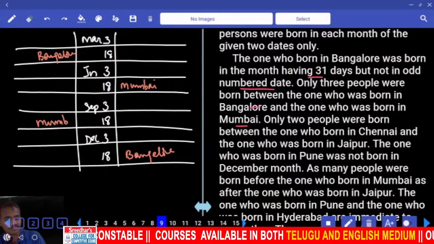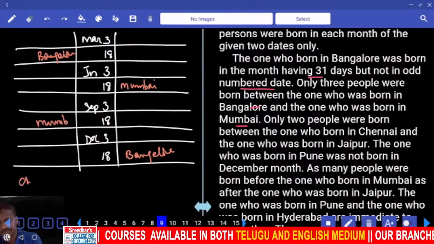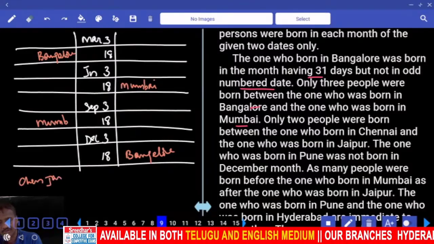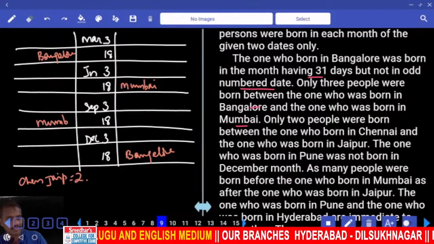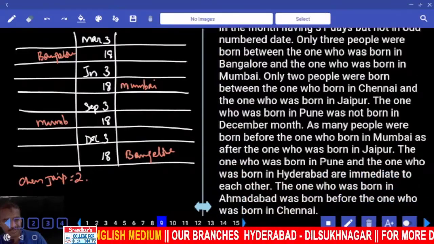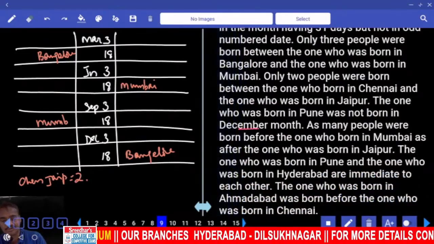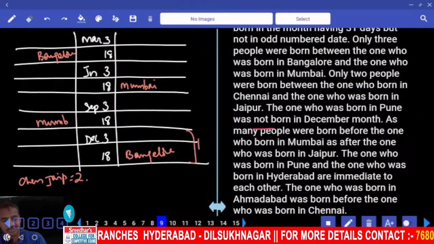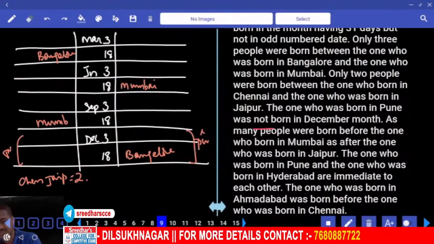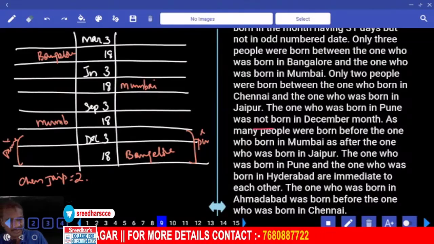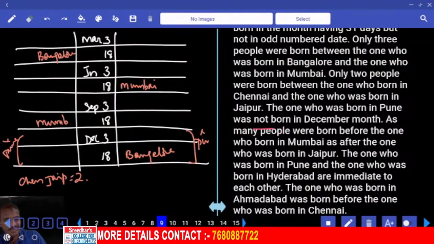And only 2 people between Chennai and Jaipur. Now between Chennai and Jaipur, how many people? There must be exactly 2 people. And the one who was born in Pune was not born in December. Now Pune was not born in December. Now Pune cannot be here. Pune is not born in the month of December. Pune cannot be here.